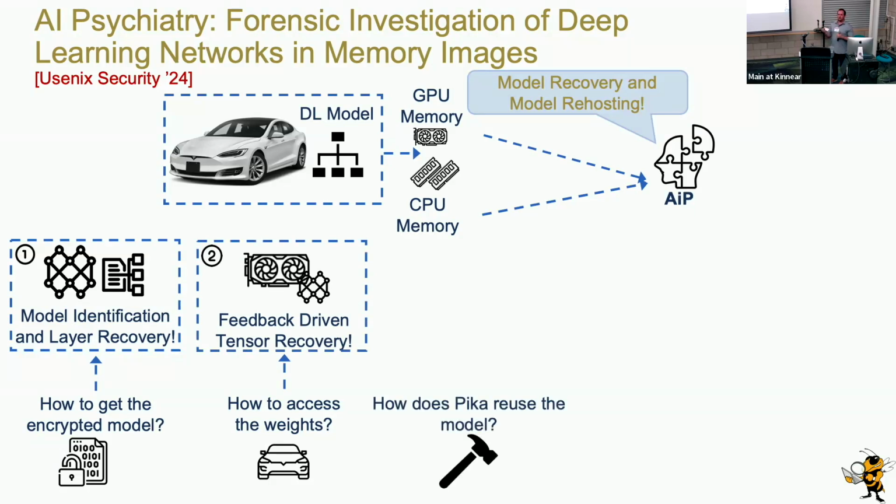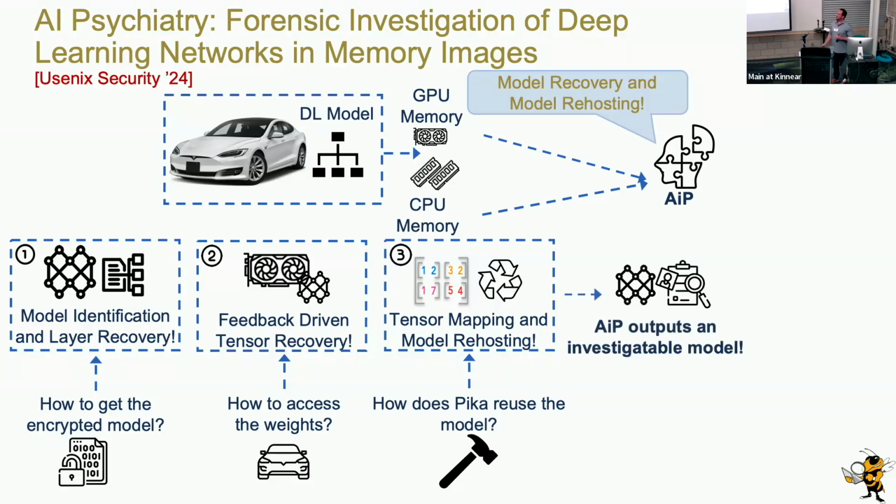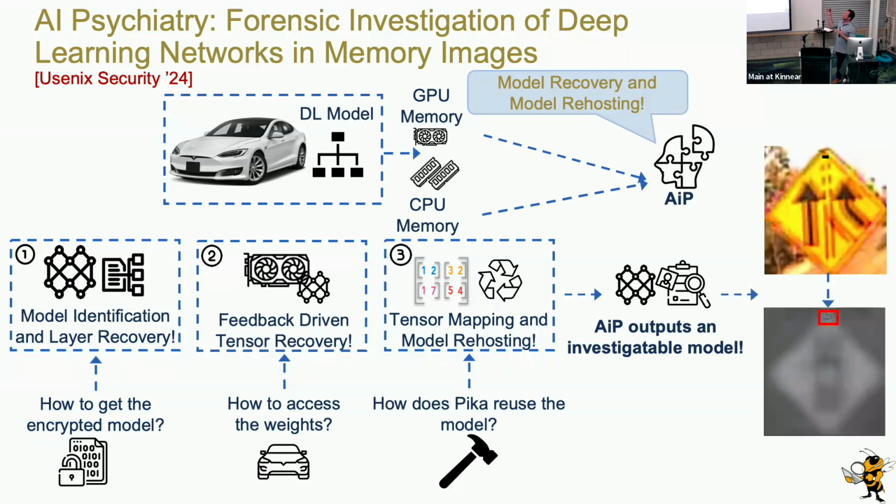So now that we've recovered all the weights and layers, how do we actually use the model? We have to set up some sort of base environment, but we've thankfully identified the model at this point. So we can set up that model in a test environment with empty weights and layers, and we host and map them back into a testing environment. This entire process outputs an investigatable model where people can correctly use data to test and